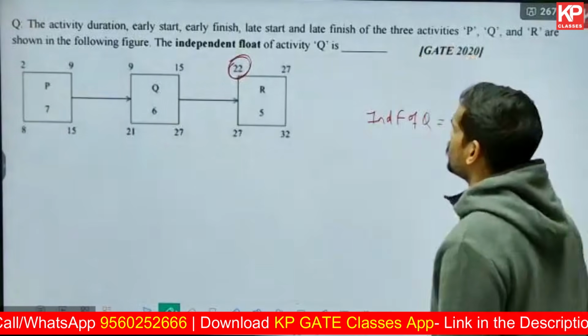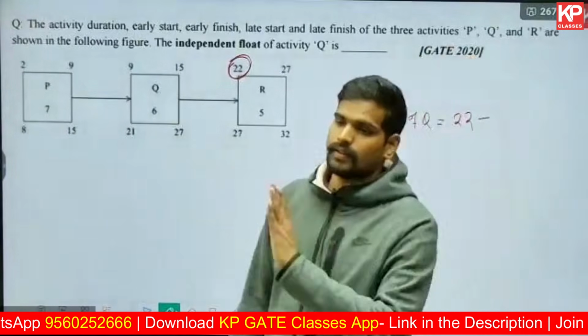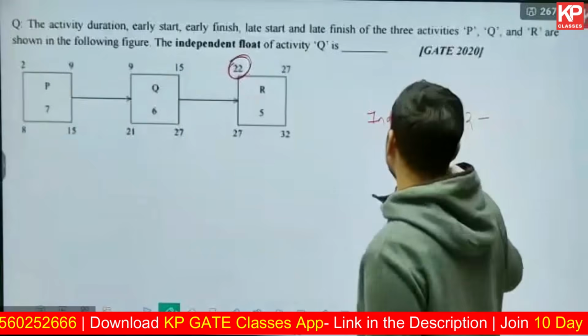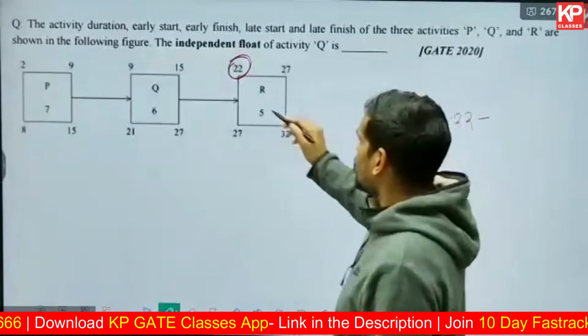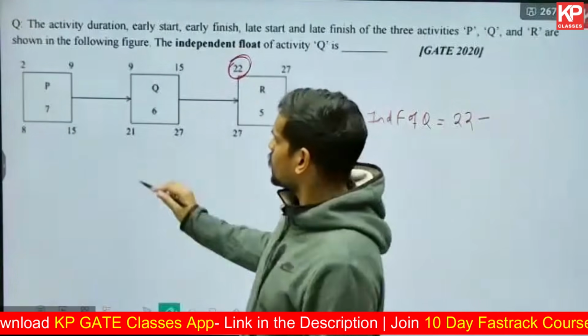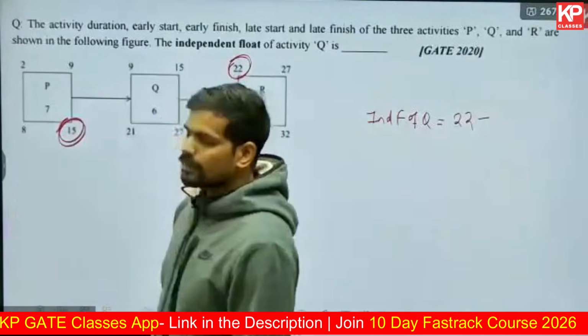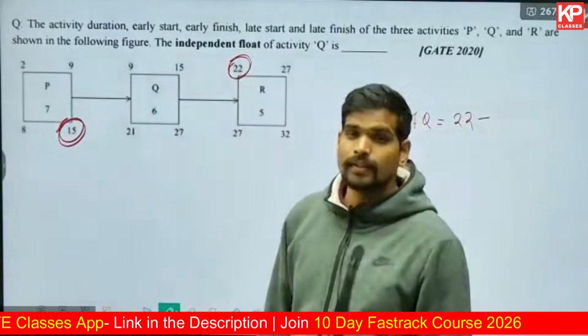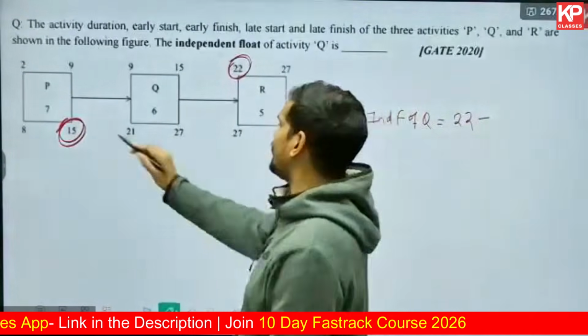They have not mentioned any measurement units, days, weeks, irrespective. They are just given numbers. You just need to solve it using that. Minimum early start time of the successors minus maximum late finish time of the predecessors. There's only one predecessor, so directly 15.